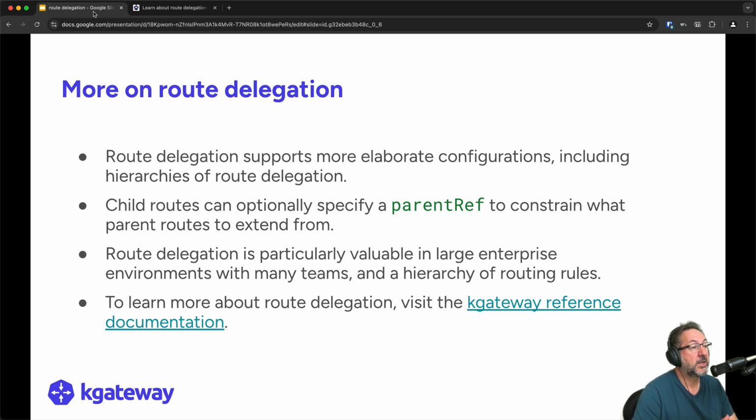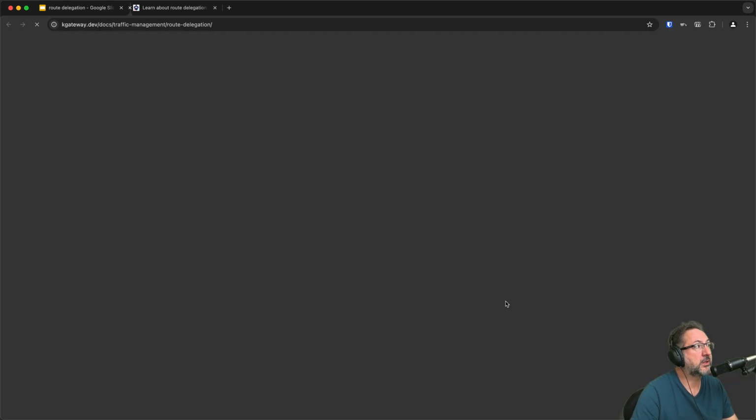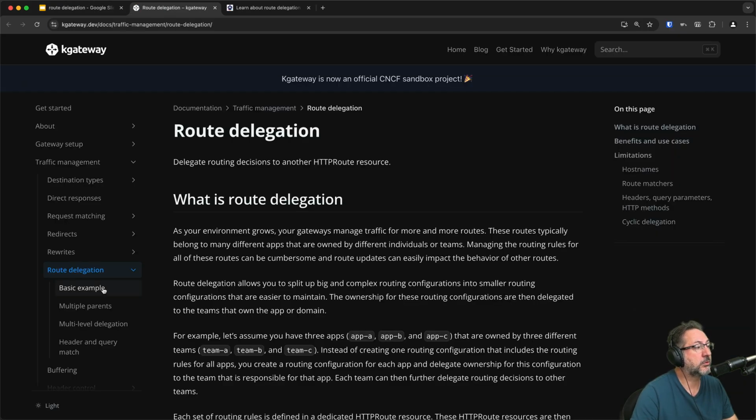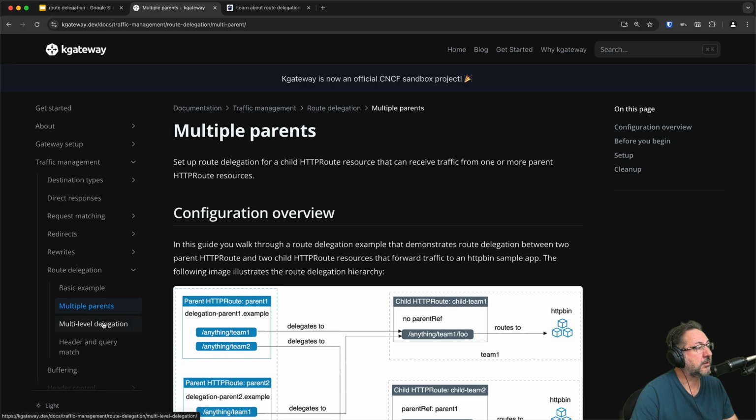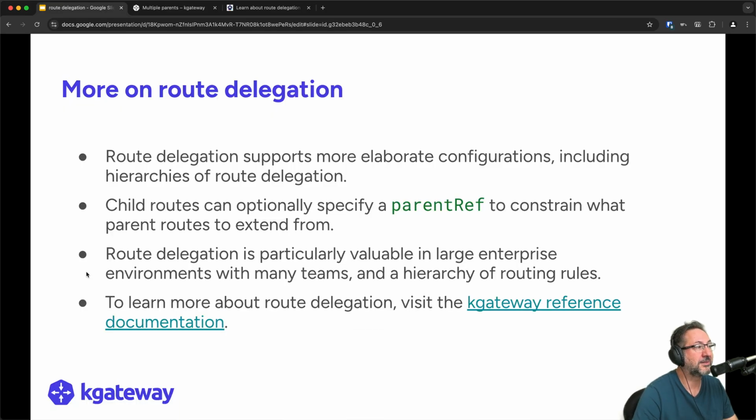And to learn more about it, of course, it's documented on the kgateway documentation website, which I invite you to go to and explore further. There are some examples illustrated here and additional information that we didn't cover in this lesson.